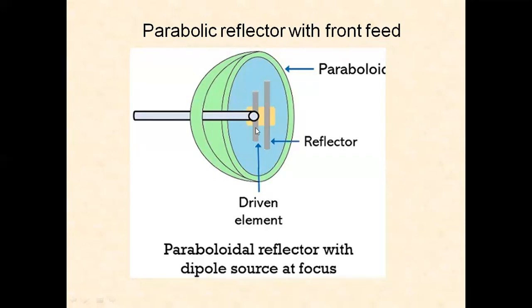So we can place a Yagi antenna or a dipole source at the focus point. This is the dipole feed antenna, dipole feed mechanism. Instead of horn, we can also place the Yagi antenna or a folded dipole antenna as a primary radiator at the focus point.